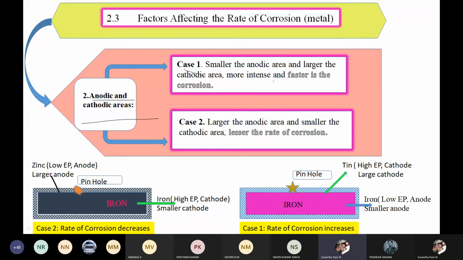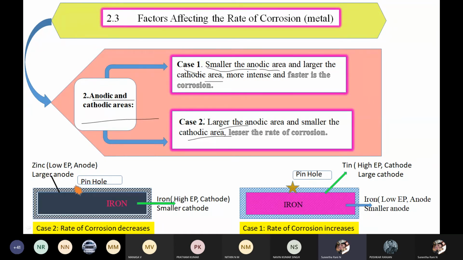In case 1, the anodic area is small and the cathodic area is large. But in case 2, the anodic area is large and the cathodic area is small.